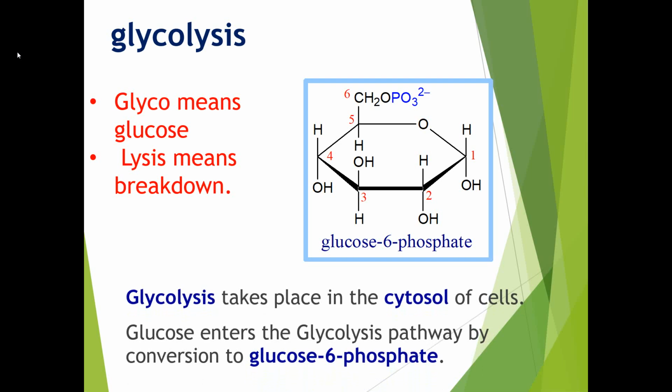Glucose enters the glycolysis pathway by conversion to glucose 6-phosphate. So it is the prior first step of glycolysis, where the glucose molecule gets converted into glucose 6-phosphate, and then the glycolysis pathway runs. Here you see the structure of glucose 6-phosphate. A phosphorus group is attached to the sixth carbon of the glucose molecule.